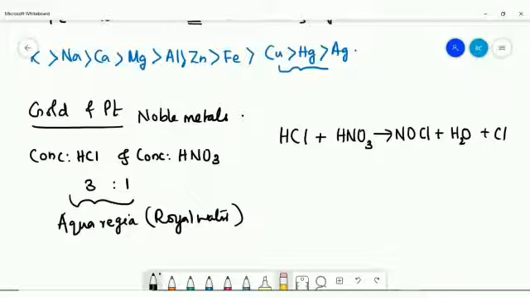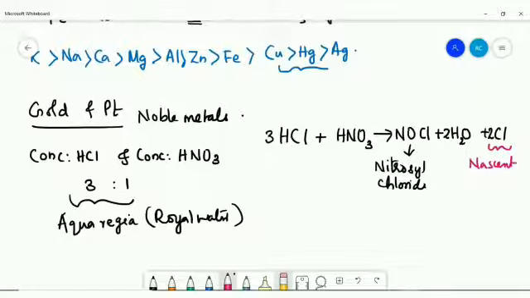Now, for balancing, we need to put 3 on the HCl side. Hydrogen is now 4 on the reactant side. To balance it on the right hand side, we need to put 2 H2O plus 2 Cl. NOCl is called nitrosyl chloride. And this chlorine we say nascent chlorine. Nascent means newly born or newly produced. This chlorine attacks gold and platinum, and then the further reaction will be taking place.